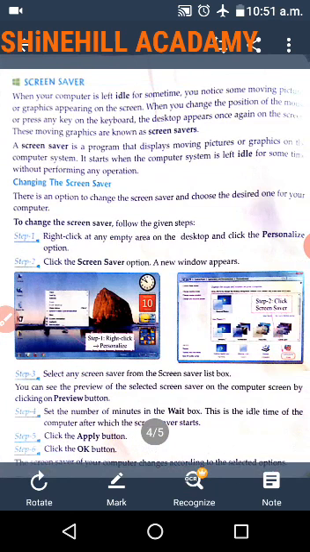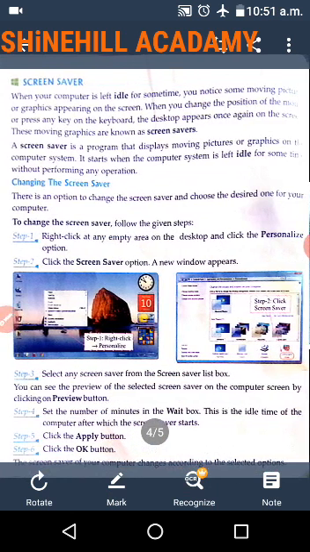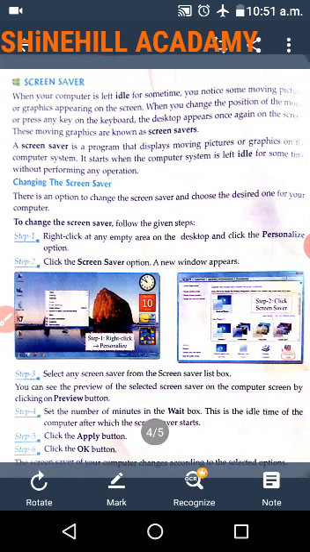Now how to set the screensaver on your desktop or a laptop. Okay, now the steps. There is an option to change the screensaver and choose the desired one for your computer. To change the screensaver, follow the given steps. Step 1. Right click at any empty area on the desktop and click the personalize option.